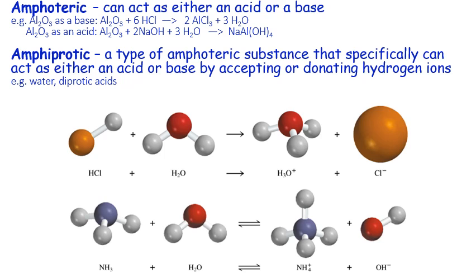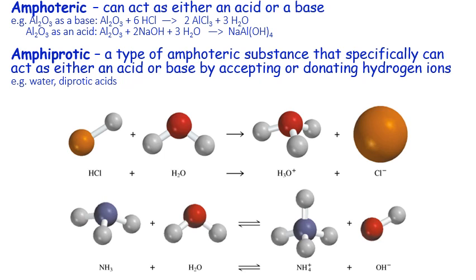That's amphoteric, not to be confused with amphiprotic. Amphiprotic is a type of amphoteric substance that specifically can act either as an acid or a base by accepting or donating hydrogen ions.